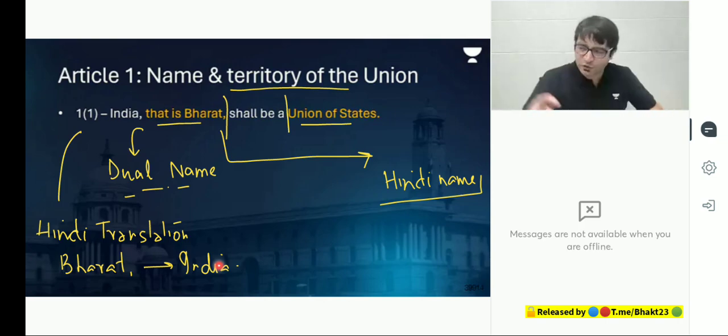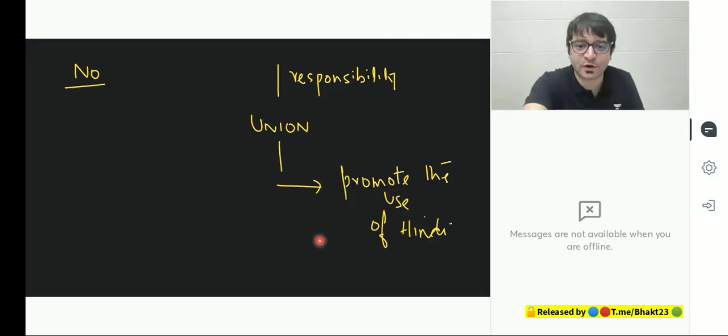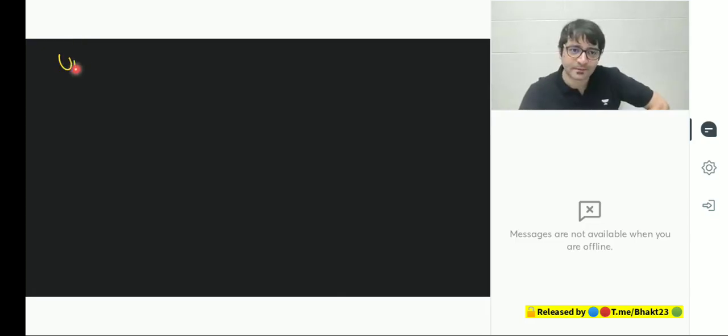So Article 1, which talks about name and territory of the union. Article 1, Clause 1 says, India, that is Bharat, shall be a union of states. But now the problem is, what is this term, union of states?